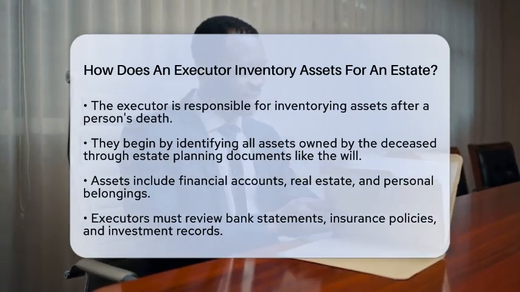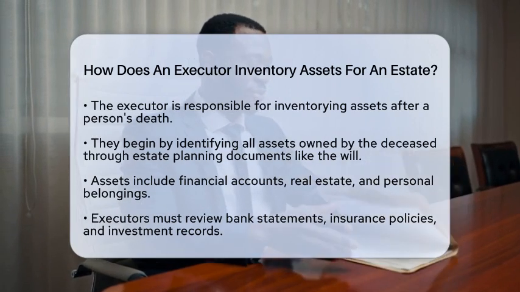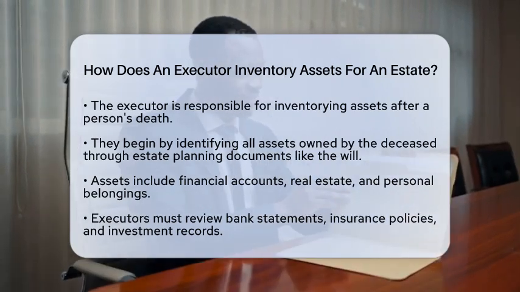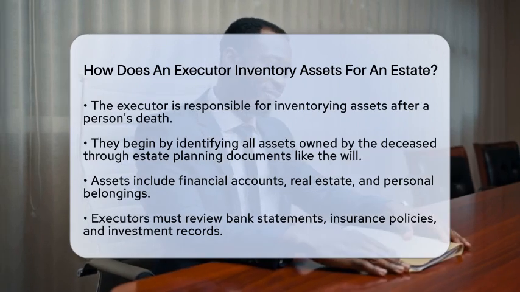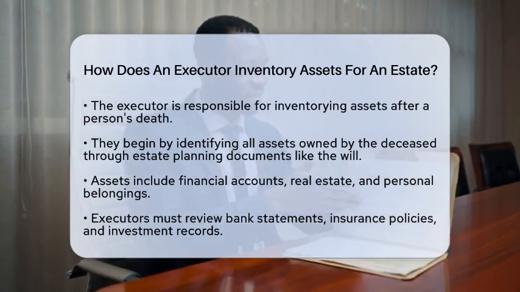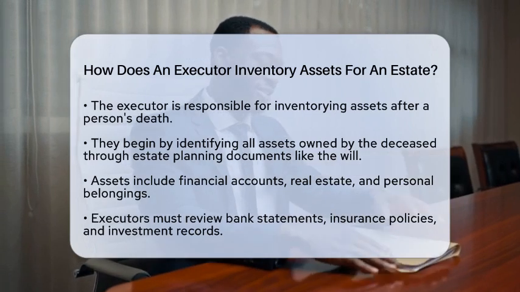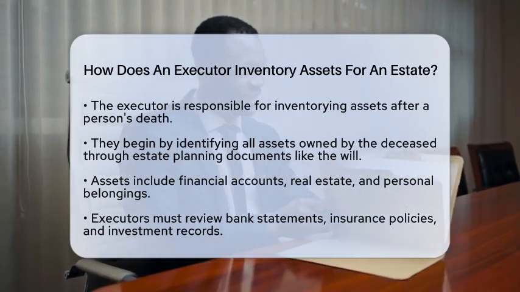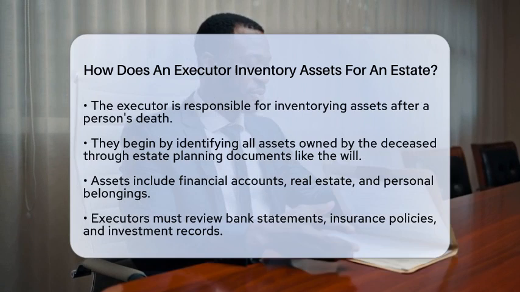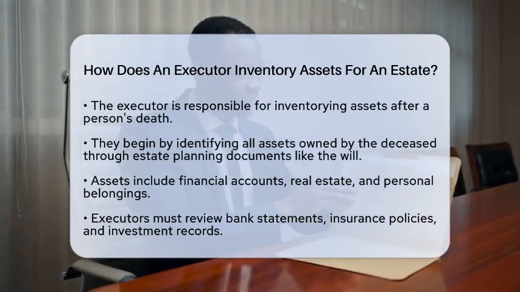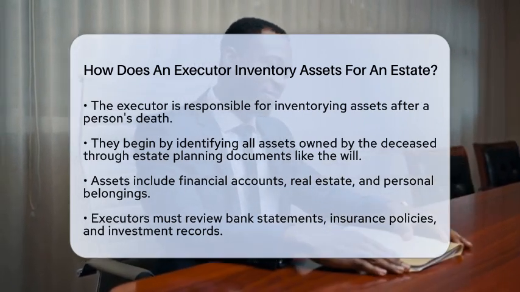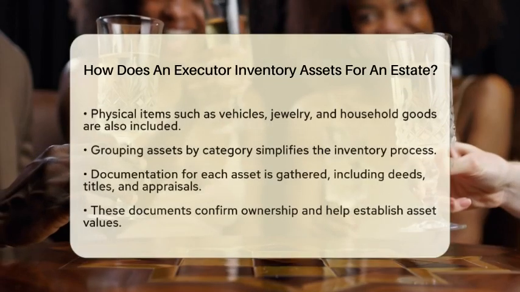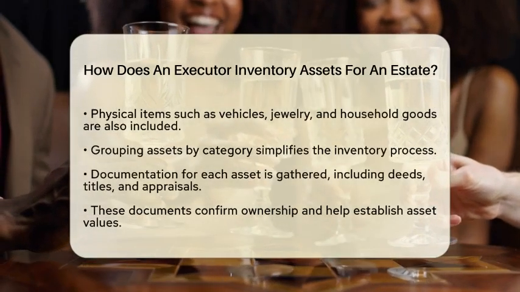First, the executor starts by identifying all the assets owned by the deceased. They will look at estate planning documents, such as the will, to find lists of assets. This includes financial accounts, real estate, and personal belongings. The executor also needs to search through bank statements, insurance policies, and investment records. Physical items like vehicles, jewelry, and household goods are also included. Grouping these assets by category can make the process easier.